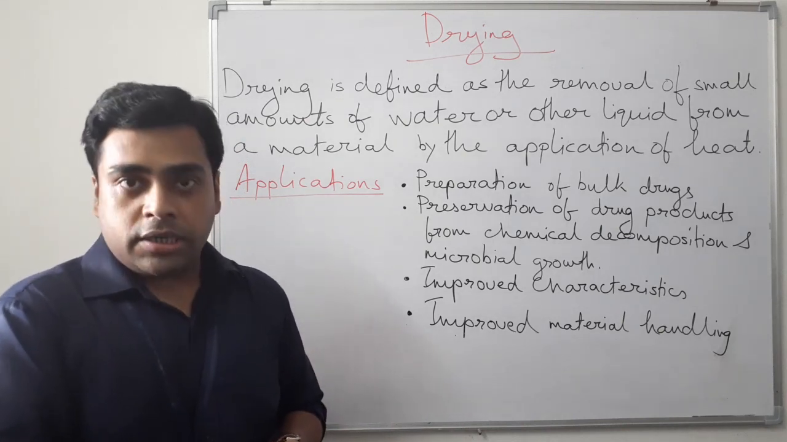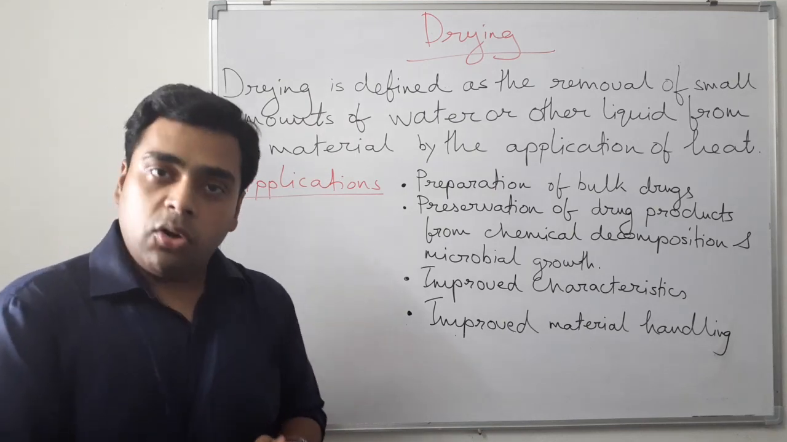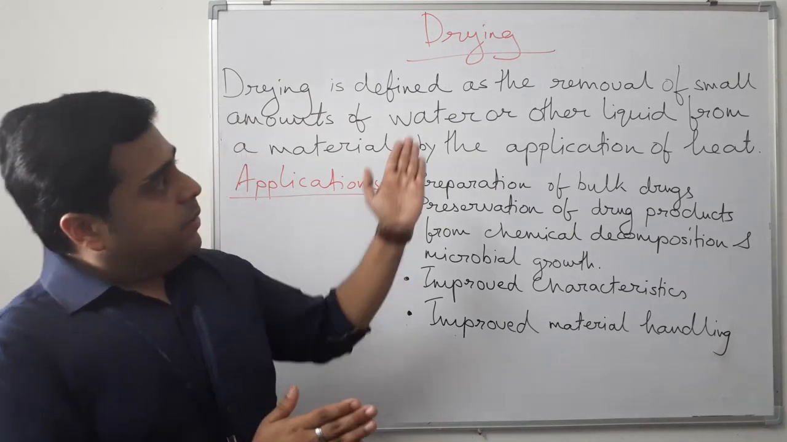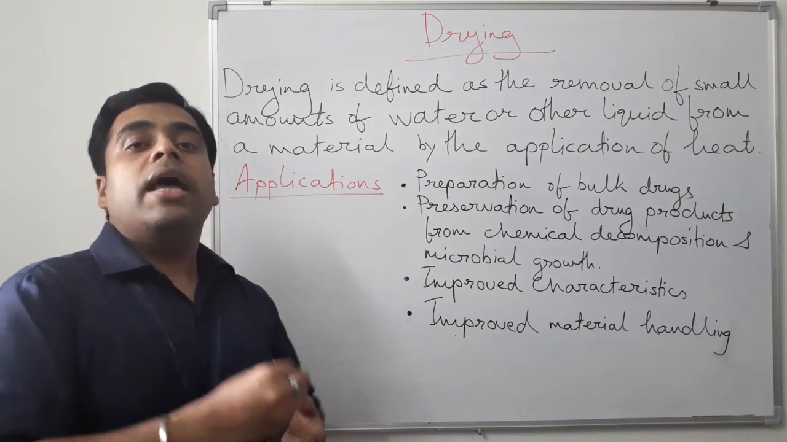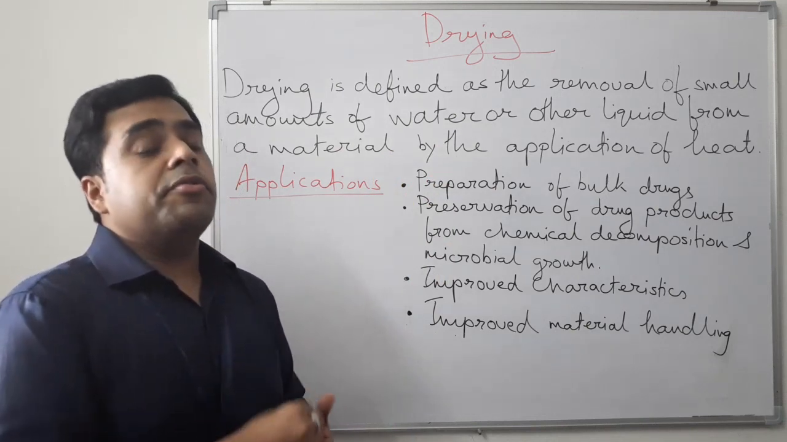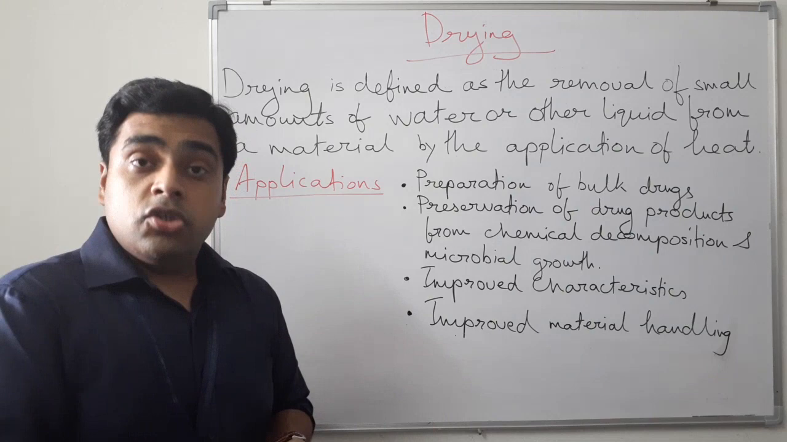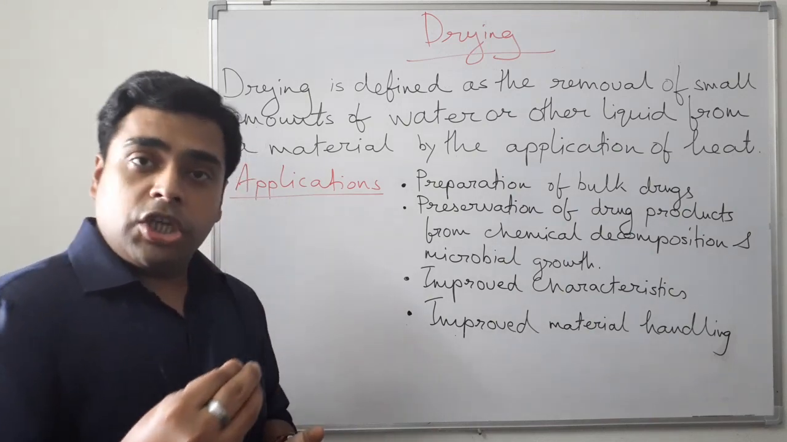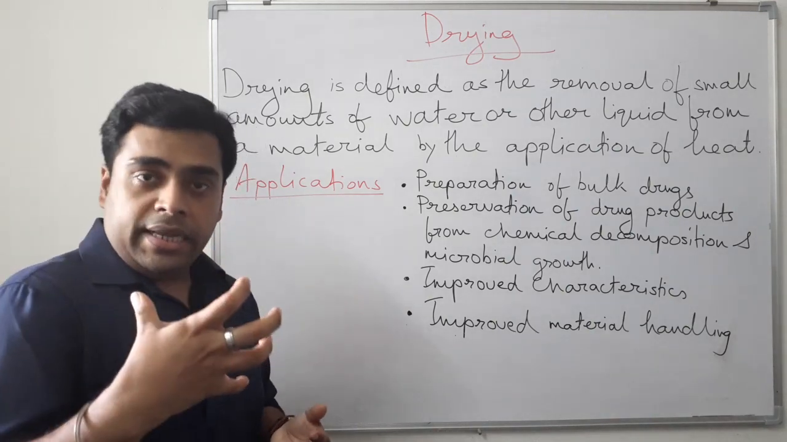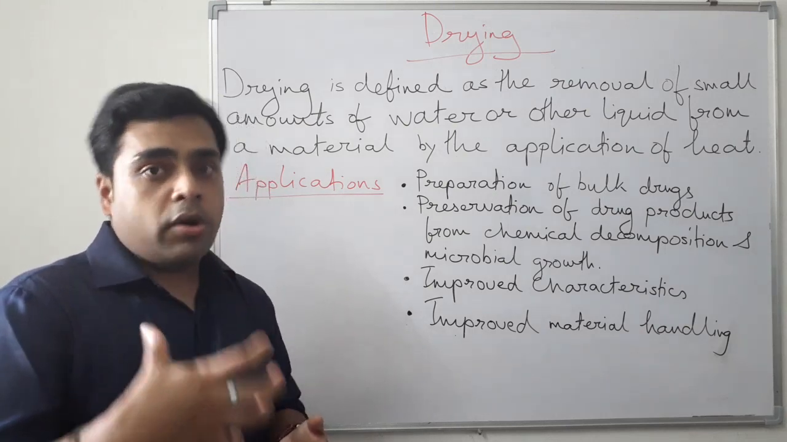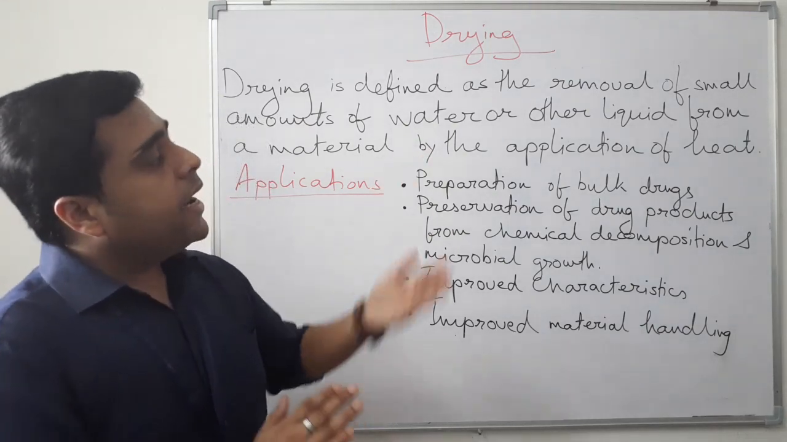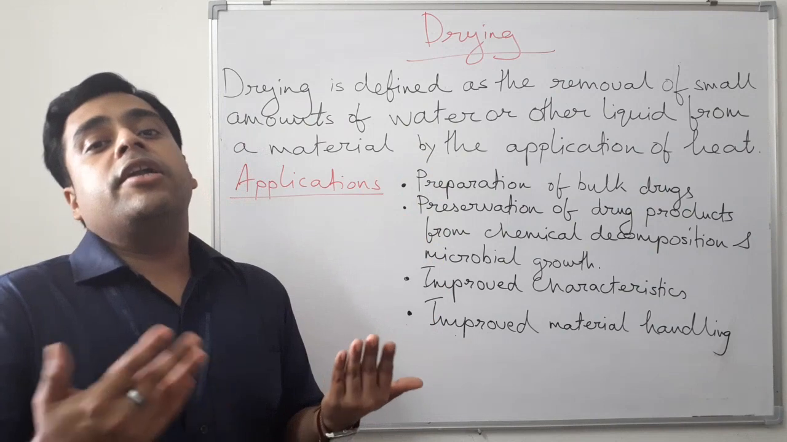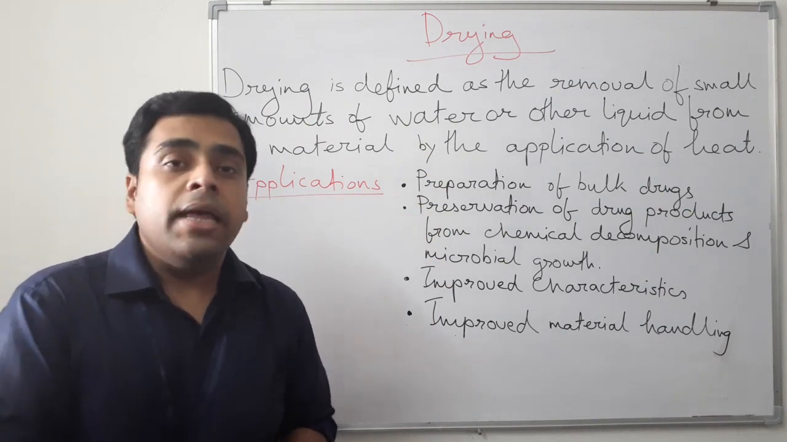So drying is a routinely followed process, and drying means we have to remove the small amount of moisture. Even a very small amount of moisture can do harm, so we have to remove that small amount of moisture. That moisture can be any liquid, water or any other liquid, and what we get is a dry product, and this we obtain by the application of heat.